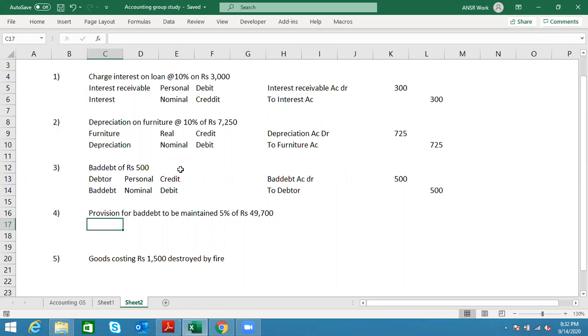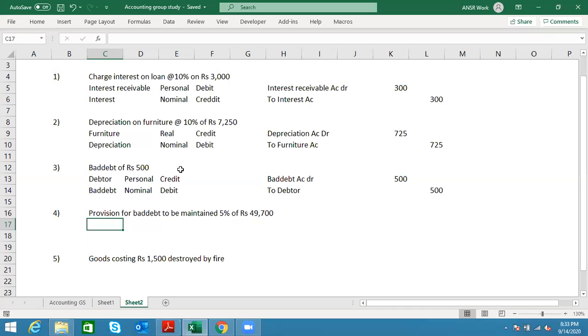So imagine this. For a business that is running like a big business, with lakhs of customers, can they focus on each and every customer and say this person cannot give us money, this person cannot give us money, and see how much they owe and total them? Or is it a little difficult? They can do that, but it's a little difficult, and it'll take a lot of the accounts department's time. So they can go for another, simpler way.